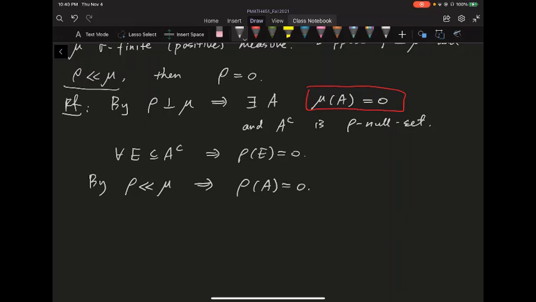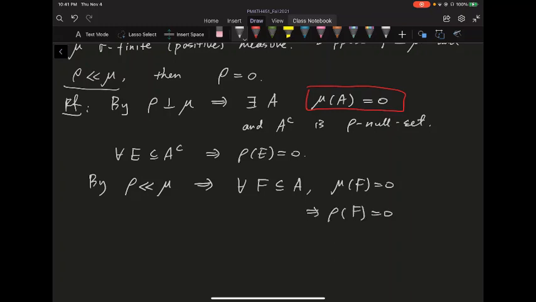And in fact, not only A is equal to 0. Here mu is a positive measure, so for every F subset of A, the mu of F is also going to be equal to 0. That will imply rho of F is also equal to 0.